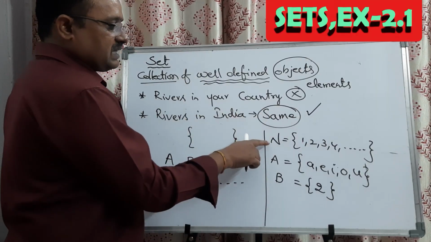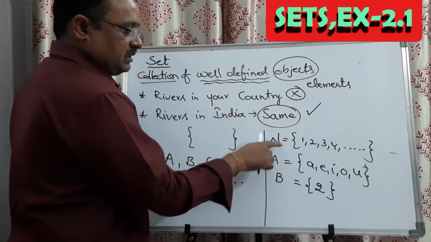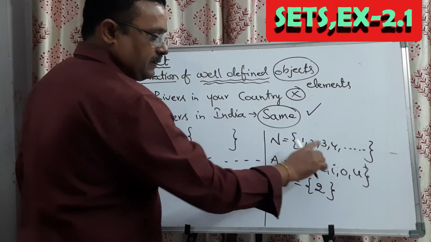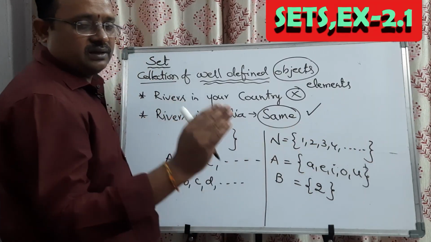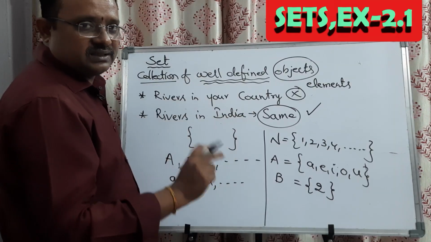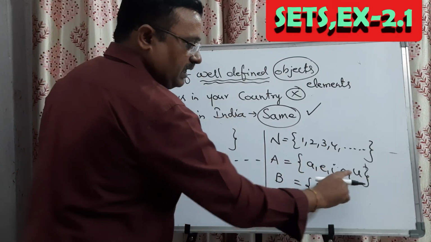Like that, sets are represented with capital letters, whereas the elements in them are represented with small letters or numerals, according to the condition. And the specific condition in sets is that you should not repeat the elements.